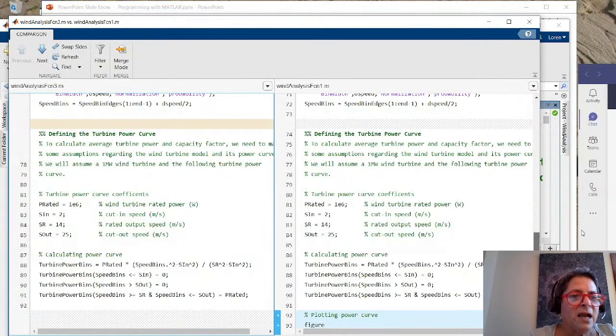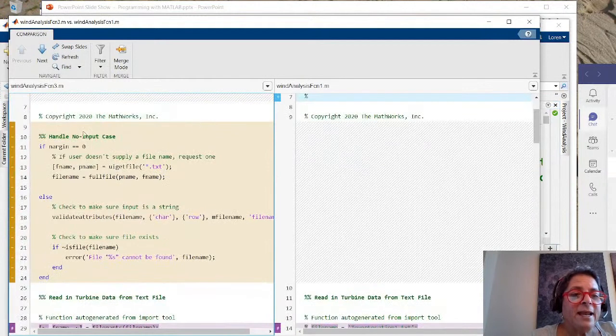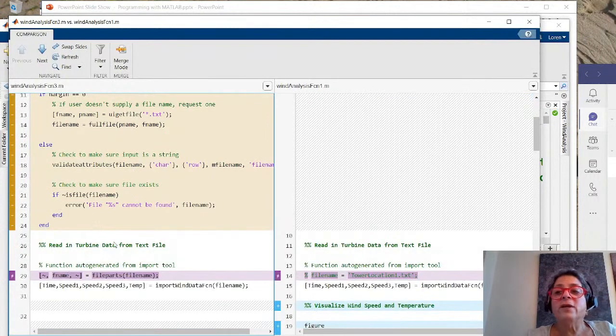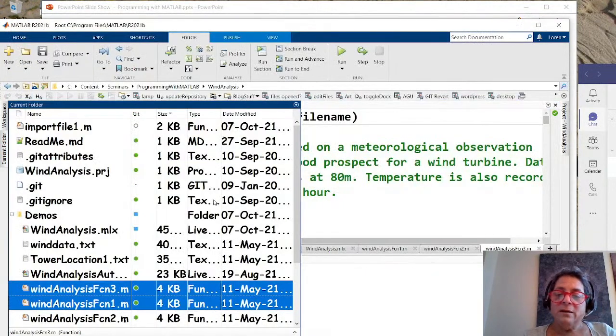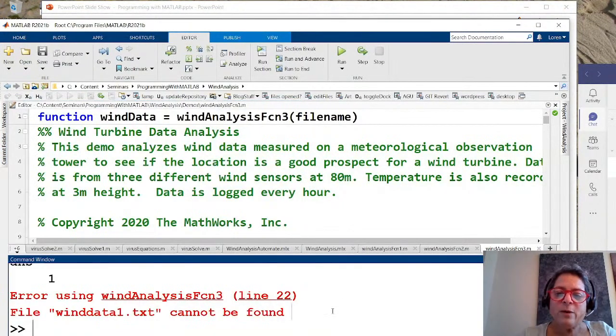So the main thing is I'm putting in handling for different inputs, and I'm opening the file if I'm getting the file name, if someone selects a file name. Otherwise, I'm checking to make sure that the file name is the right data type. It's actually a character array, and I'm looking to see if it's a file. And if not, I get different error messages depending on what it is. And then once I have a valid file name, I just go into the rest of the code and it just works.